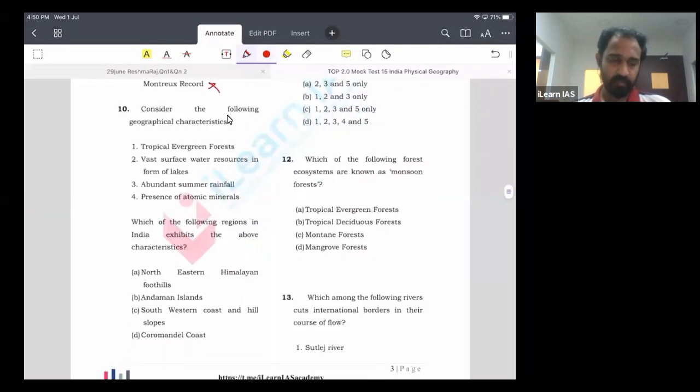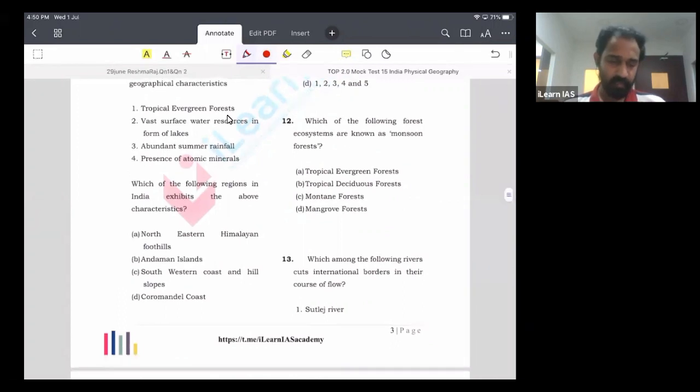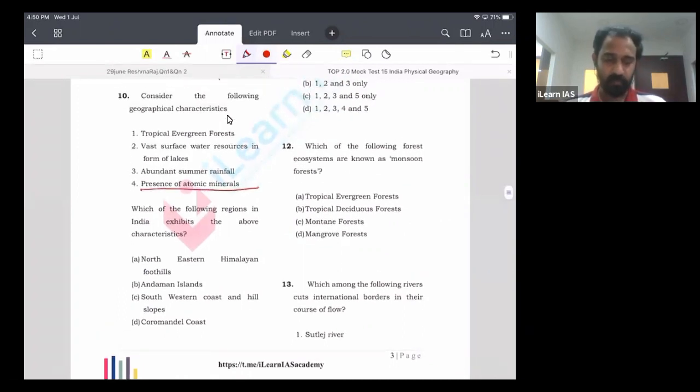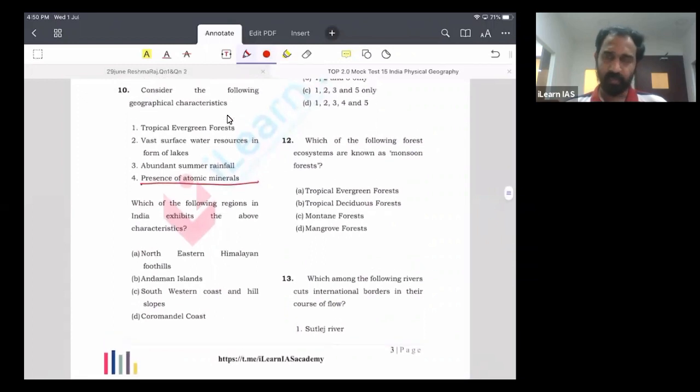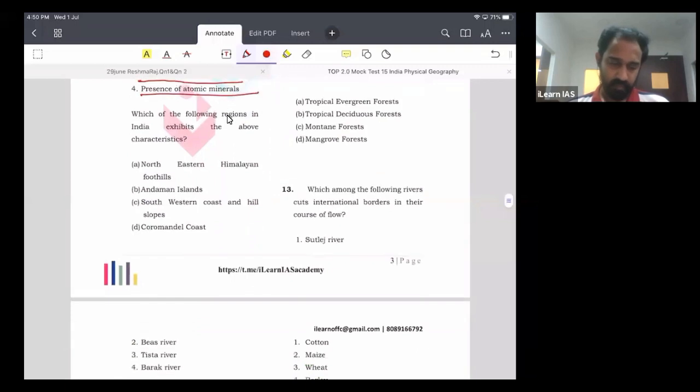So the next question says that certain characteristics are given. You have to identify a region. I will directly go to statement number 4, which says presence of atomic minerals. Atomic minerals are usually associated with the southwestern coast, the Kerala coast. The other statements are also true with respect to the Kerala coast, that is abundant rainfall, lakes, tropical evergreen forest. So here the answer is C, southwestern coast and hill slopes.